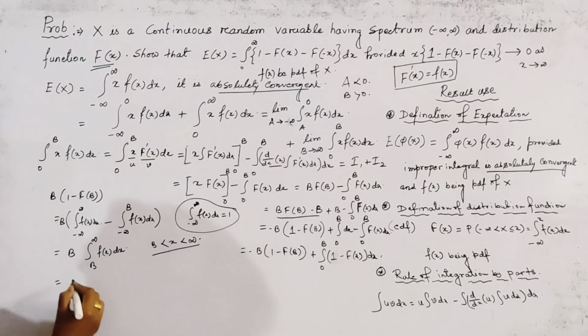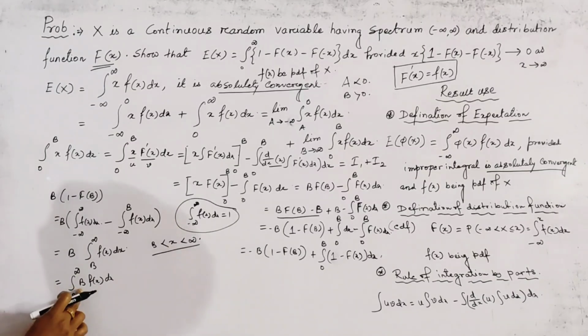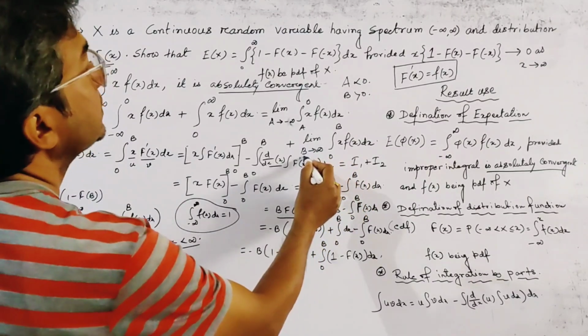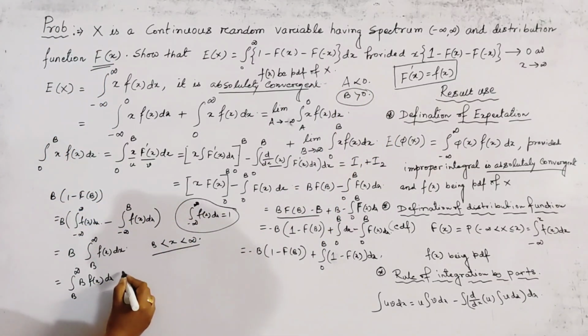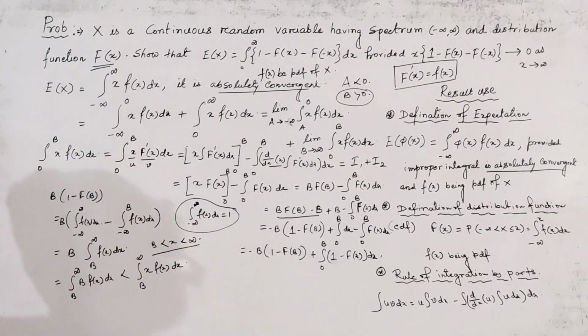So if we write this integration in the form b to infinity b into f(x) dx, and we also know that b is positive, we write that this is less than integration b to infinity x f(x) dx.